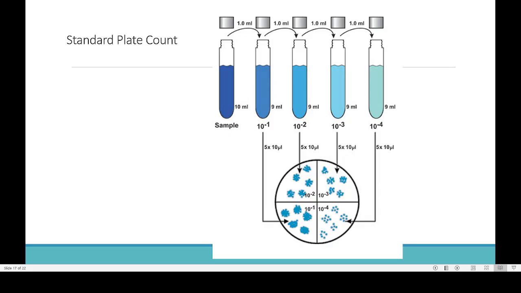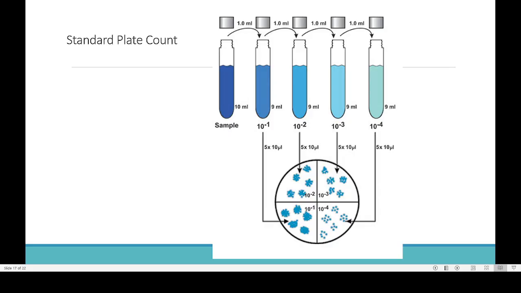Next, we take 1 ml of water from here and add it to the next test tube, and again we add 9 ml of water. Then the dilution becomes 0.01, or 10 to the power of minus 2, or 100 times diluted. Here it is diluted 10 times, here 100 times. Now we repeat the same process. Here you can see that it is diluted 1000 times, and here 10,000 times. So this is how the system works.